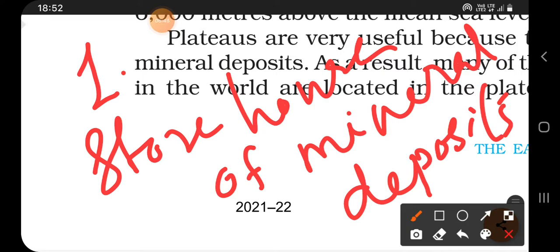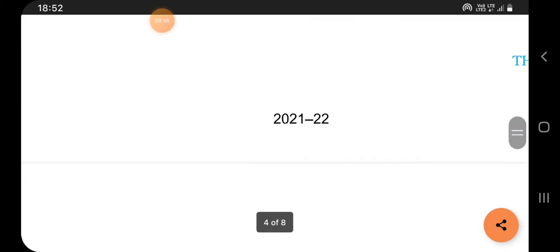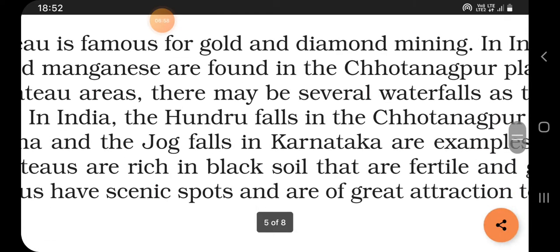The minerals such as iron, coal and manganese are found in these plateaus. And the second point, they are the storehouse of water. Okay. And different waterfalls also originate from these plateaus. Okay, different examples are given. Please read the textbook. Okay.